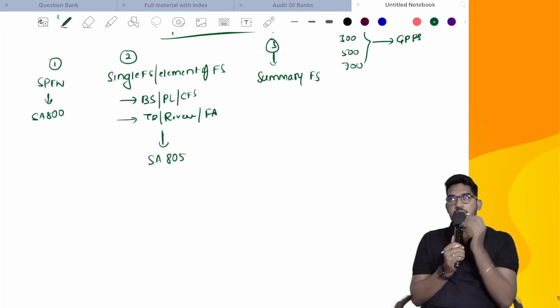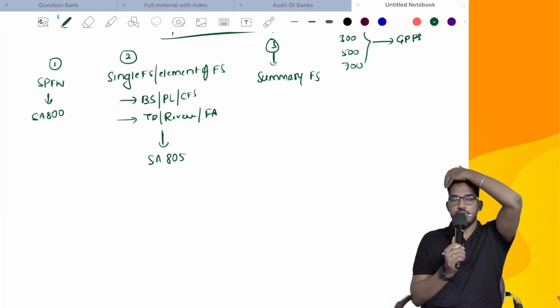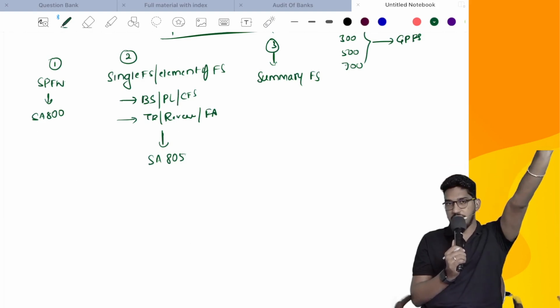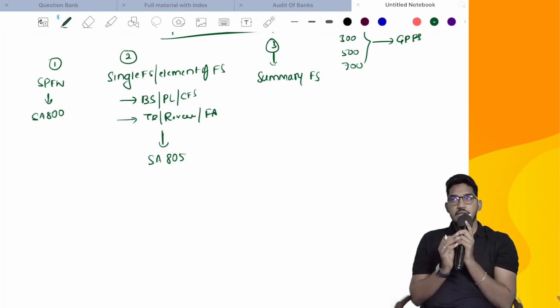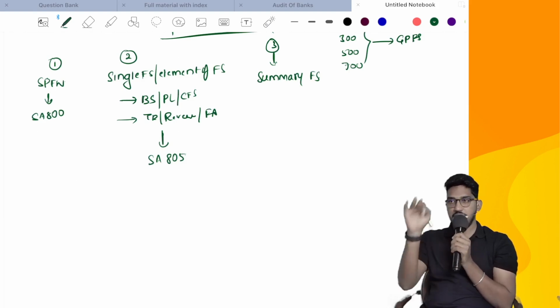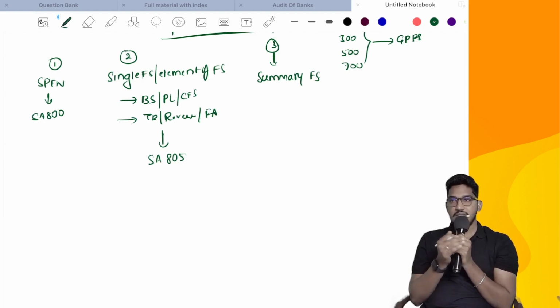You might have heard somewhere, now this concept is not there. There used to be something called abridged financial statements, where a complete set of financial statements will be there, balance sheet, P&L, breakup, notes, everything. But in the old days, circulation used to happen physically by way of post. So when the circulation used to happen physically, annual reports used to be very bulky.